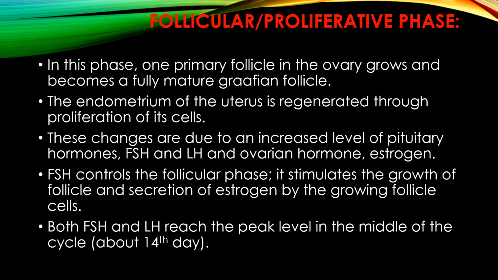endometrium. So in this stage, one of the primary follicles grows in the ovary and gradually transforms into the mature Graafian follicle. During this time the endometrium of the uterus is regenerated, and this regeneration is actually the proliferation, and this is why we call this stage proliferative.